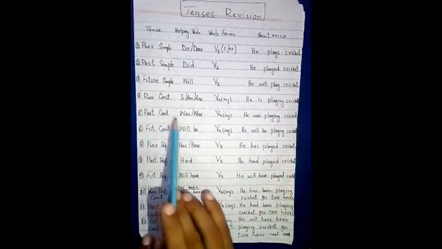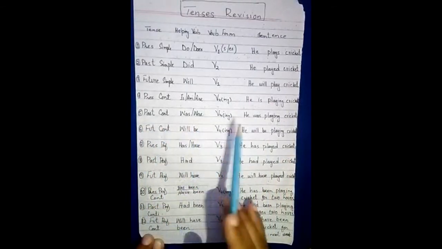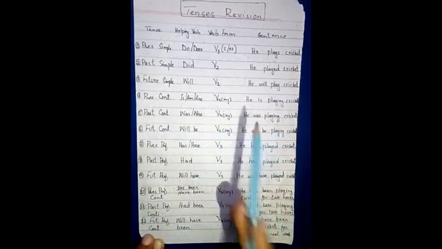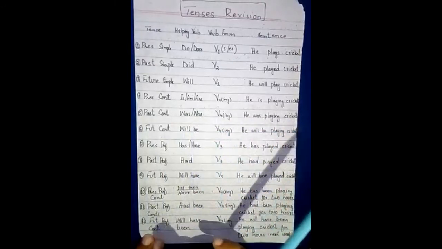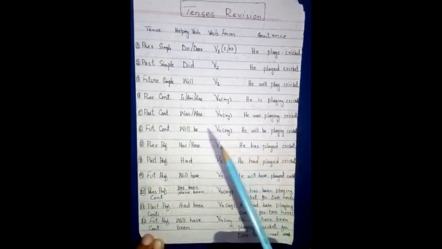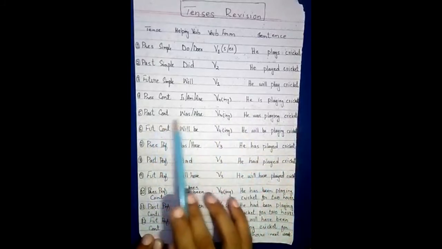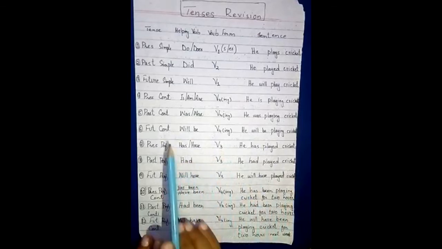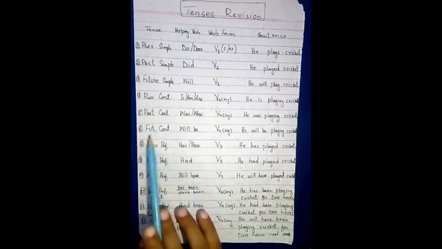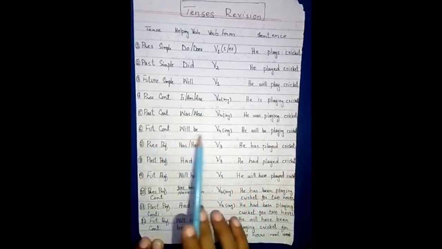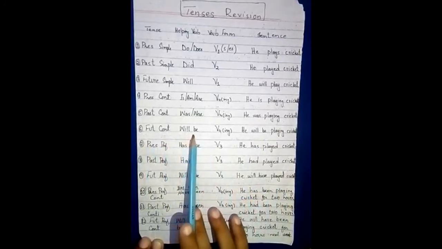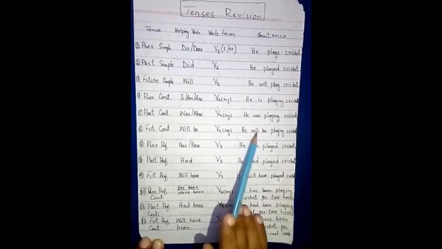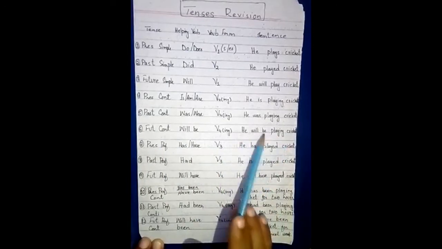For past continuous we use the helping verb was and the verb fourth form: he was playing cricket last day. Perfect continuous tells us about the duration of time, but past continuous talks about the particular moment of what was going on at that time. It is the interruption of that work or action. For future continuous we use the helping verb will be and the verb fourth form: he will be playing cricket. When we make the negative, we split its helping verb: will not be playing cricket.